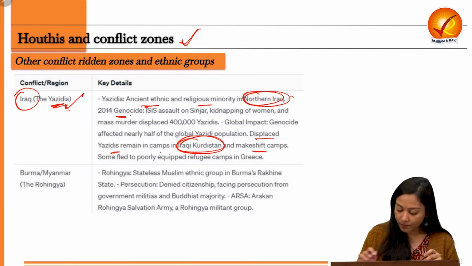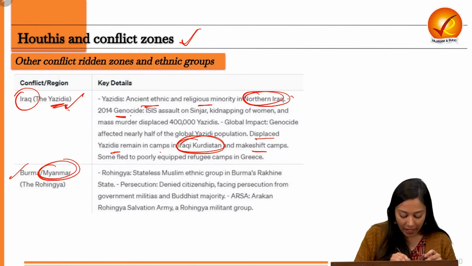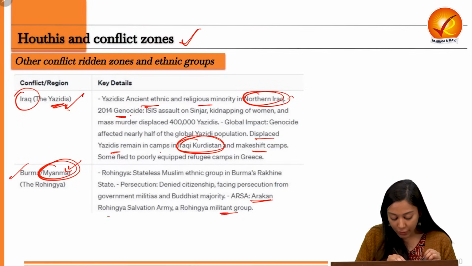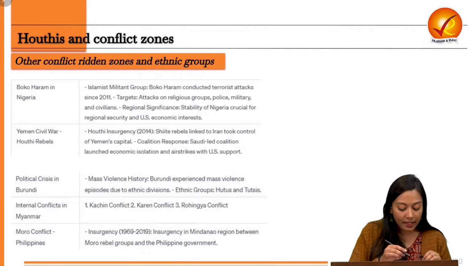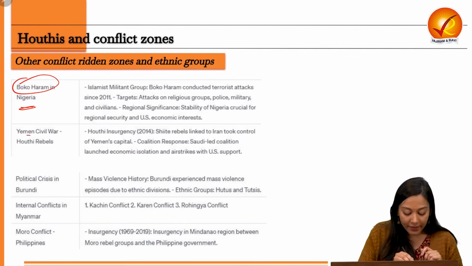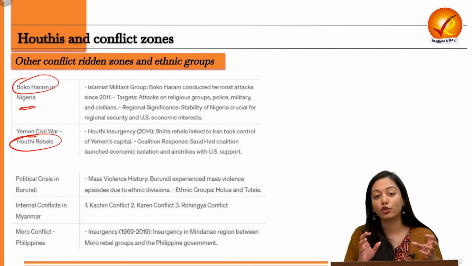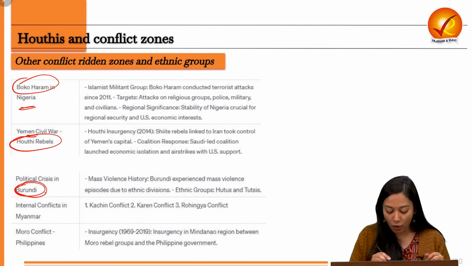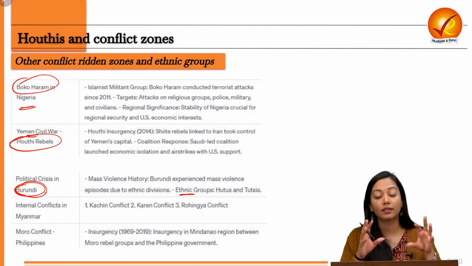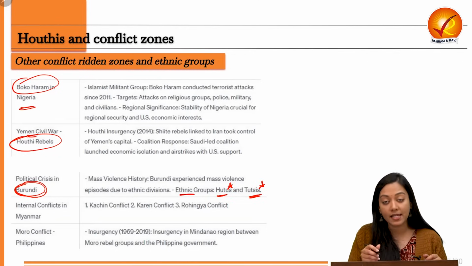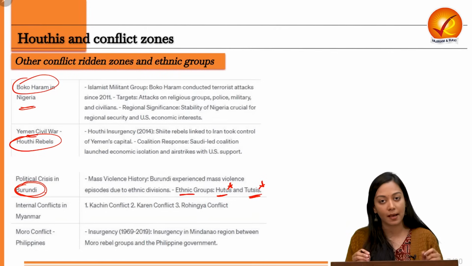Then next comes Rohingya. So Rohingya belongs to the Rakhine state of Myanmar or Burma. They are also heavily persecuted, and they have formed a militant group named the Arakan Rohingya Salvation Army. Then there is Boko Haram in Nigeria. This is also an Islamist militant group. Then in the Yemen civil war, who participates? The insurgent group or the militant group called Houthis, as we have just read. Then in Burundi, a political crisis is going on, and here the ethnic groups being persecuted or in conflict are Hutus and Tutsis. Kindly remember this because UPSC has asked these questions in last year's prelims examination.